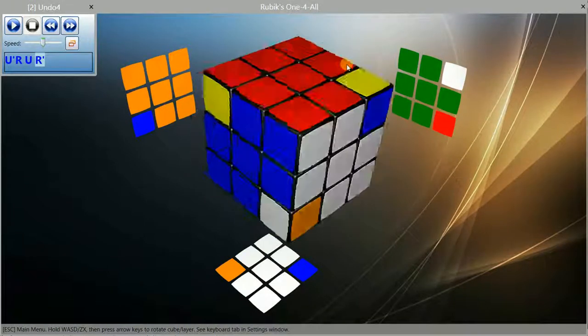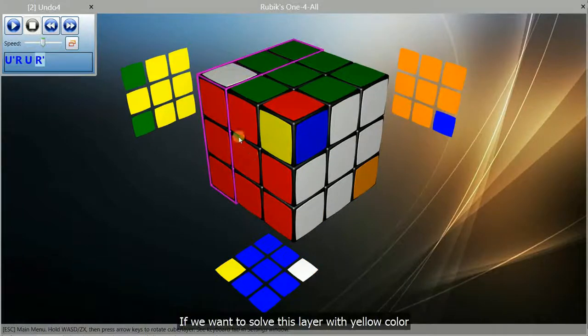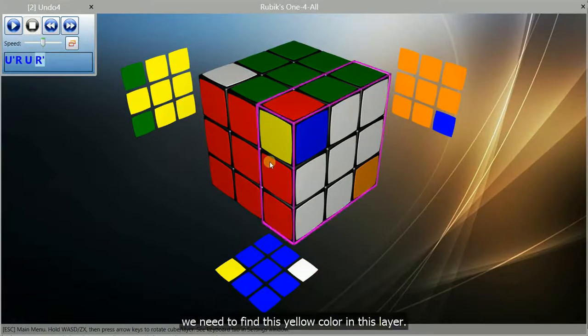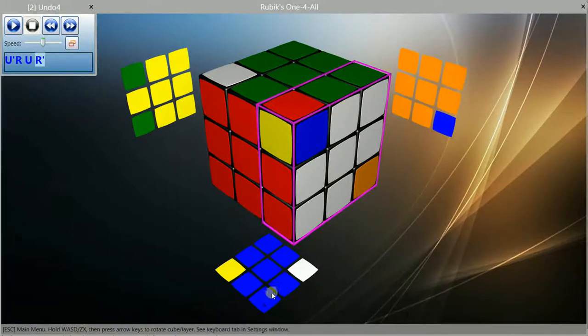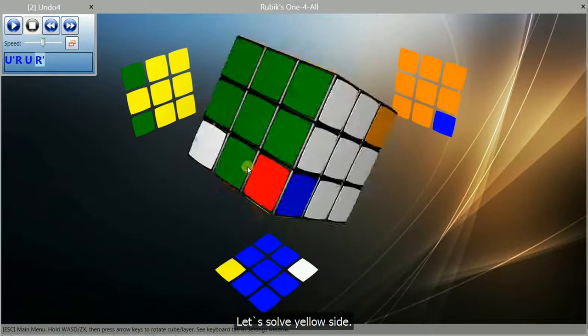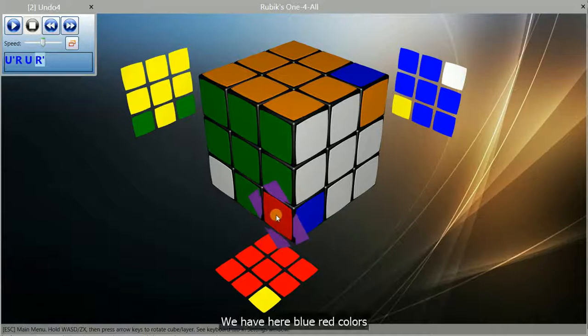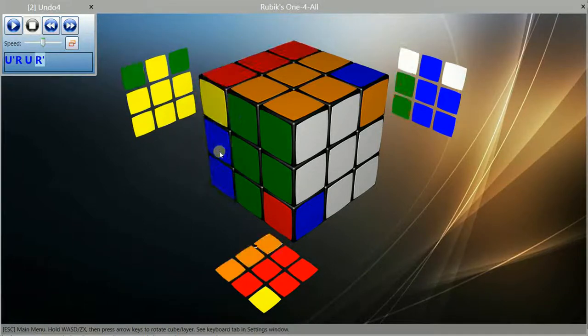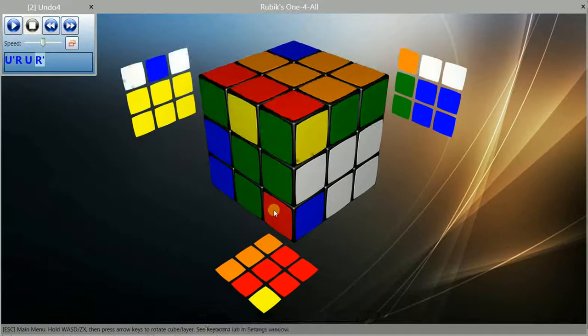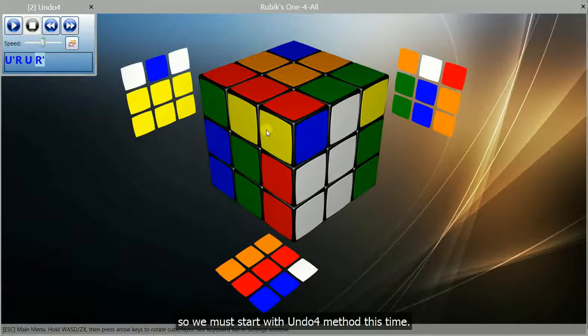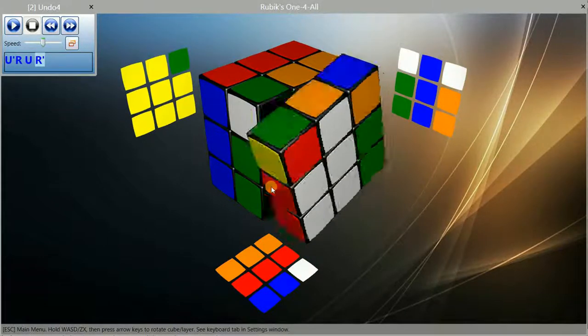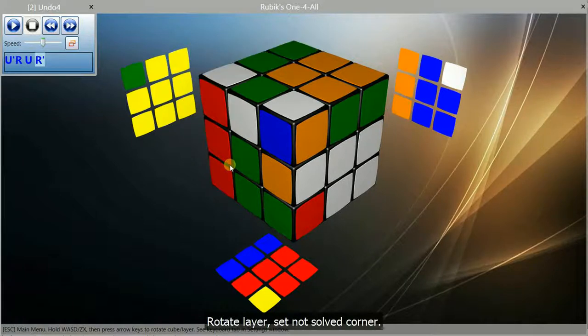What to do next? If we want to solve this layer with yellow color, we need to find this yellow color in this layer, somewhere on layer sides. Let's solve yellow side. We have here blue-red colors. Set blue-red edges. But yellow color is at bottom now. So we must start with undo 4 method this time. Rotate layer, set not solved corner. Do 4 moves method.